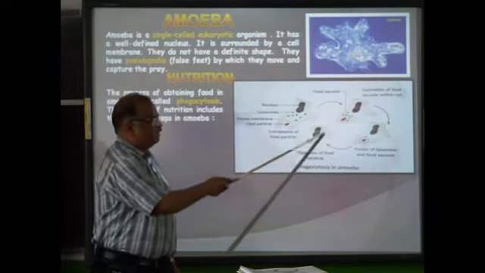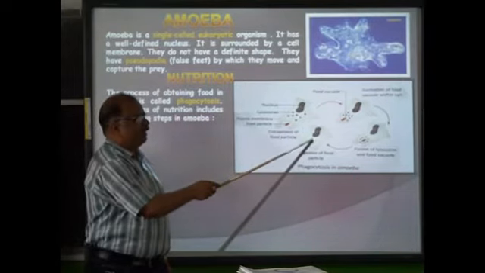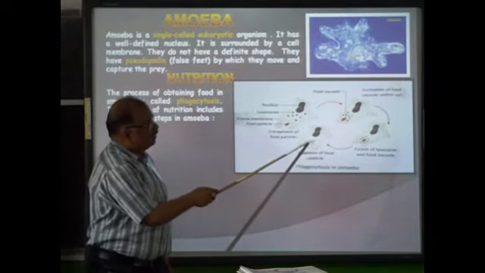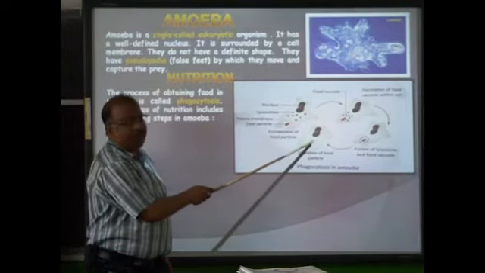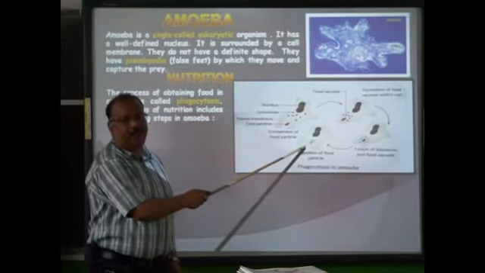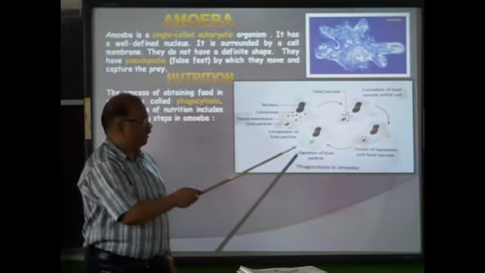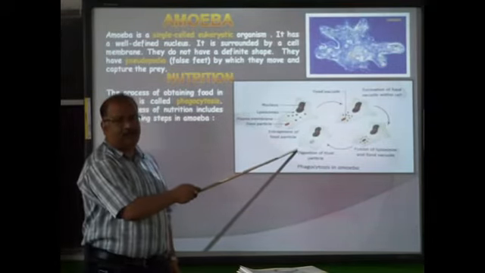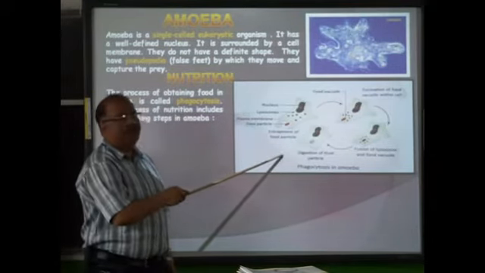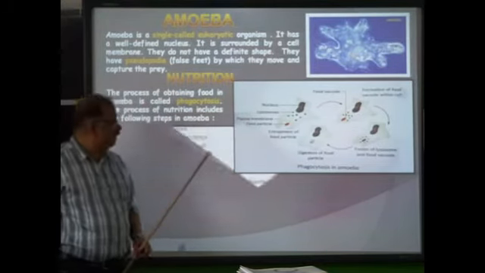Then the food vacuole disappears. What is left, the undigested food or waste material, is thrown out of the amoeba's body. How? The plasma membrane ruptures, and the undigested food comes out of it.